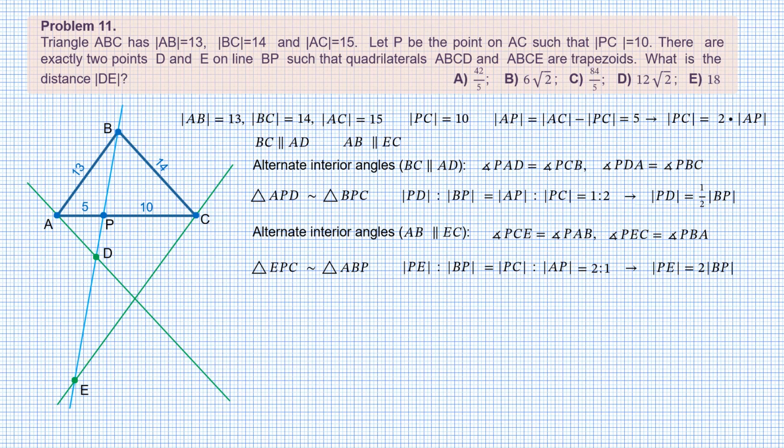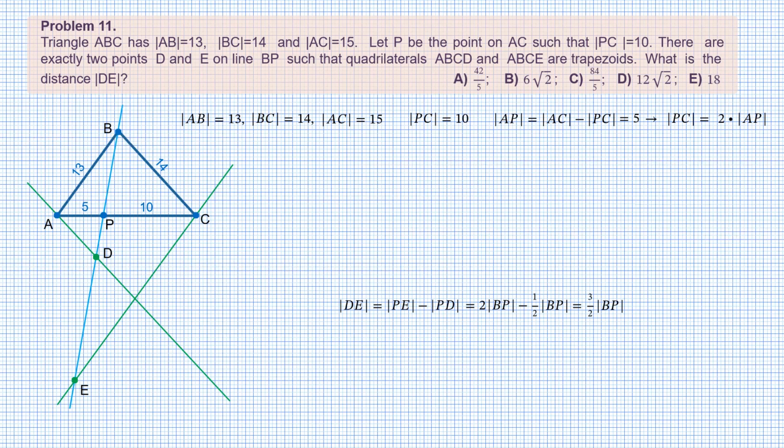Now we can write the expression for the length of segment DE. The length of DE equals the length of PE minus the length of PD. Substituting the lengths of segments PE and PD, we find that the length of segment DE is 3/2 the length of segment BP. So the only thing we need to be completely happy is the length of segment BP. So let's clean up some space, write down that the length of DE is 3/2 the length of BP, and concentrate on finding the length of BP.